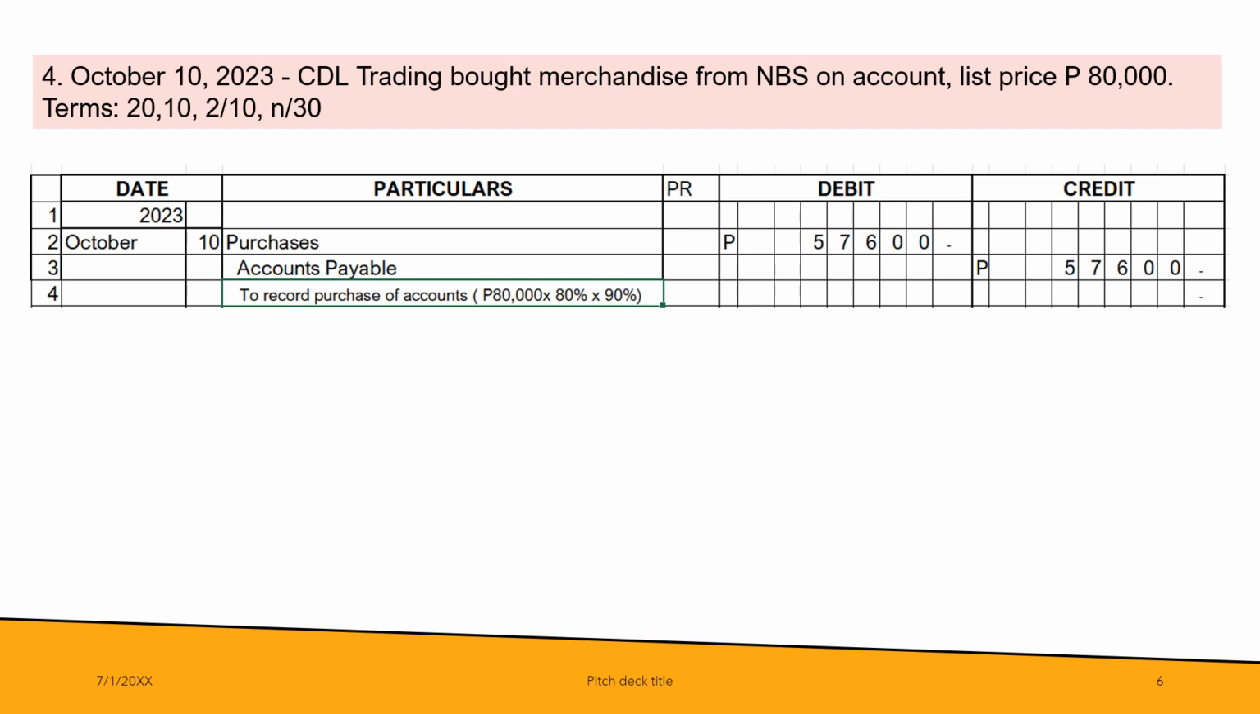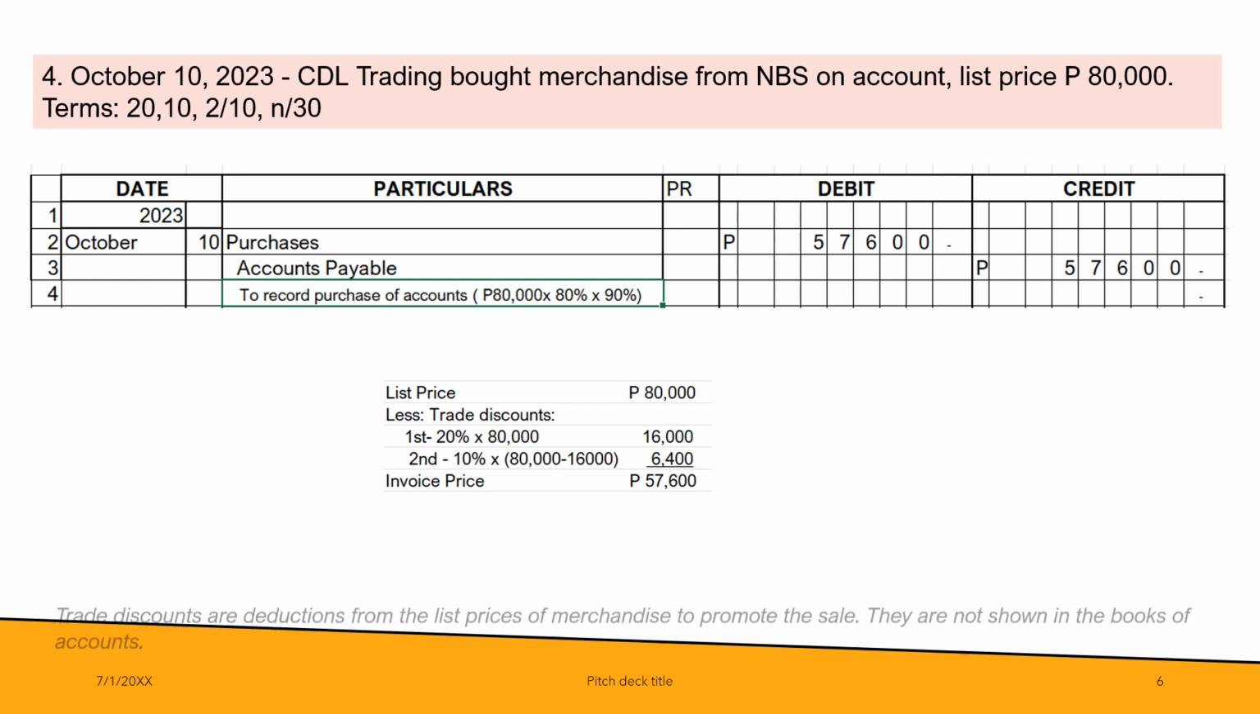Just to show you the other computation which I mentioned earlier. Assuming that your list price is 80,000 based on the example, the first trade discount is 20% of 80,000 and that is 16,000. And then the second trade discount is 10% of the difference of 80,000 and 16,000, and that will give us 6,400. So the invoice price is 80,000 minus 16,000 minus 6,400, which is 57,600. Or if you want the shortcut, 80,000 times 80% times 90%, you will arrive at the same